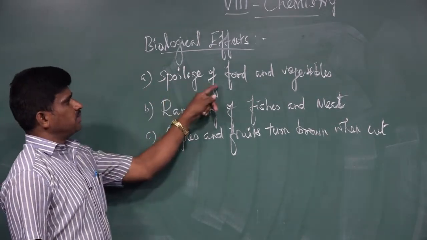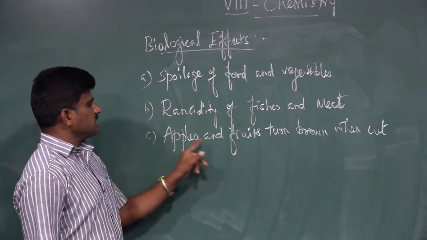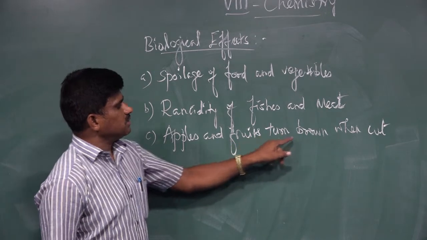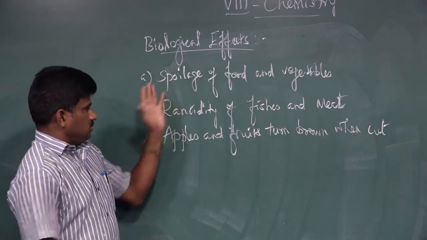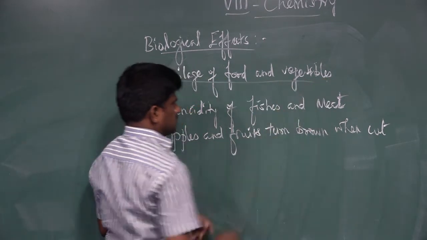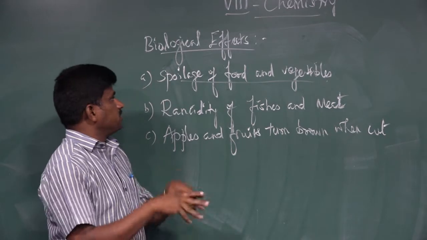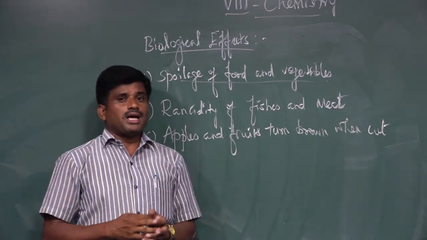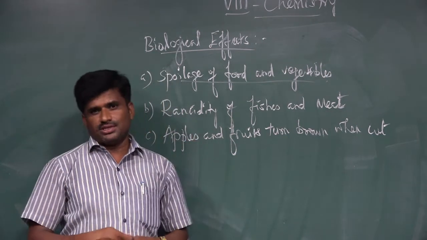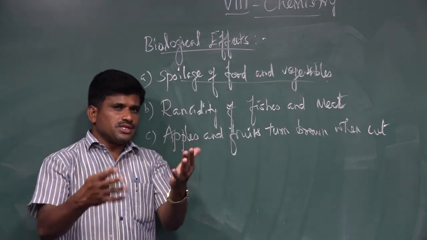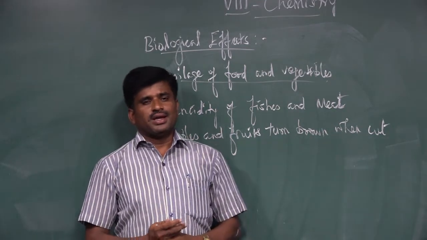First, spoilage of food and vegetables. How do food and vegetables spoil? When chemical reactions are catalyzed by enzymes, some microorganisms present in the food are produced.